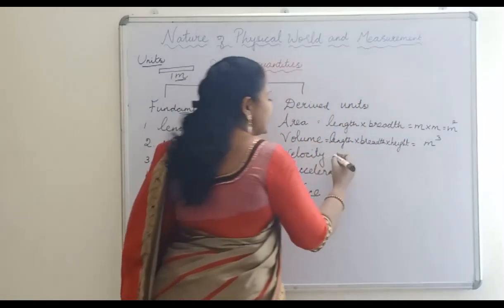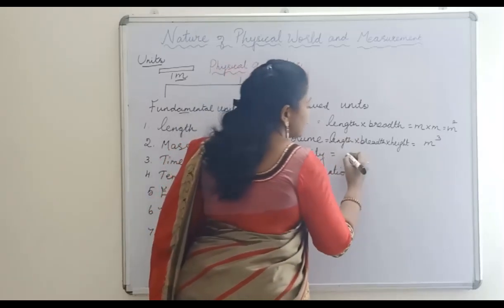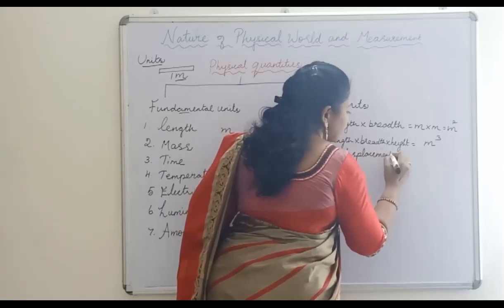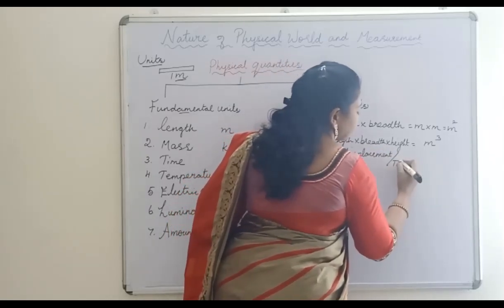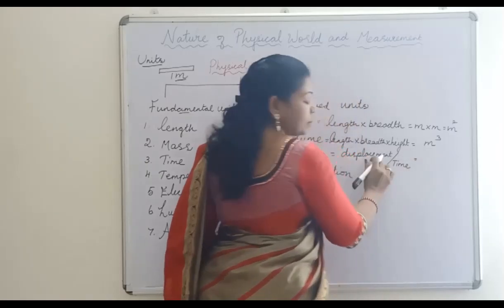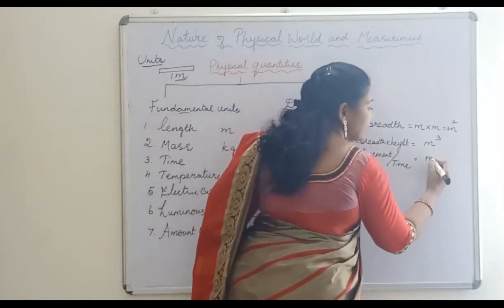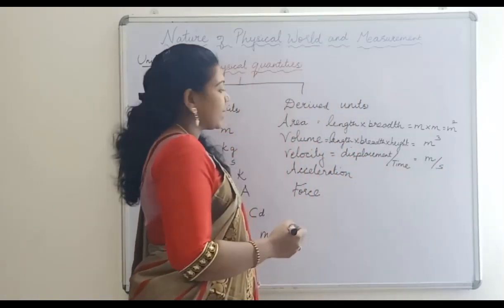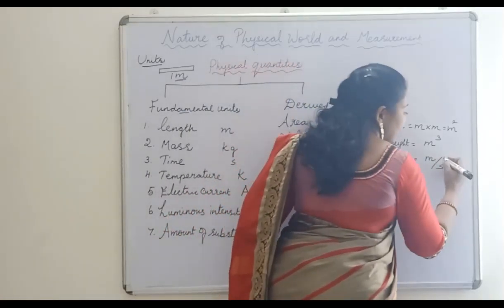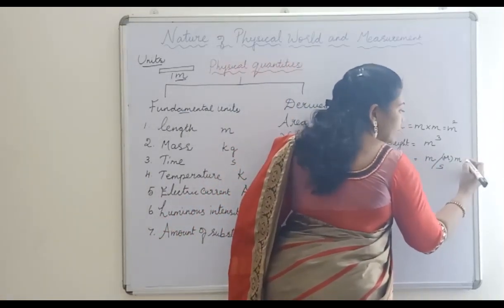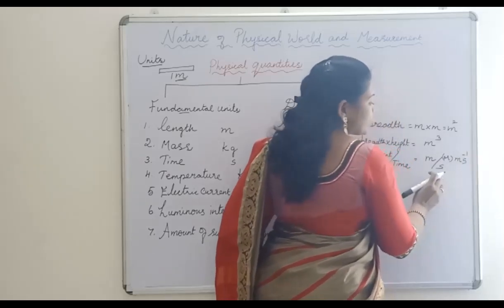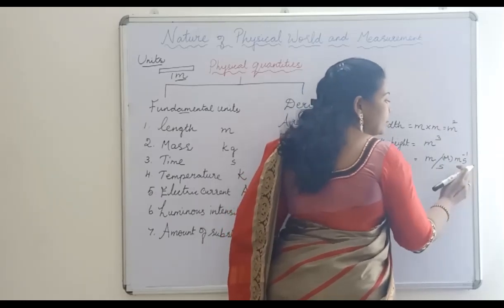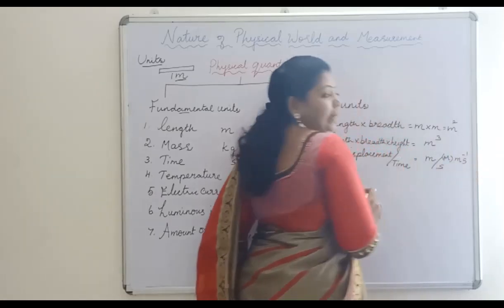So next is velocity. Velocity is equal to displacement by time, rate of change of displacement. So it is displacement by time. So for displacement it is meter, per, and for time it is second. So it is meter per second, or we can write it as m s power minus 1. So in the denominator it is s power 1, and when it comes to the numerator it becomes m s power minus 1.